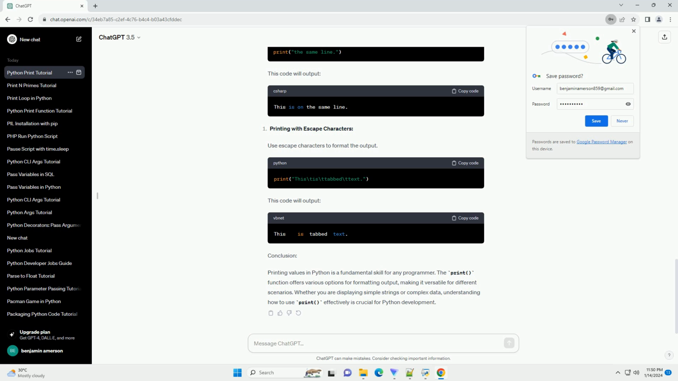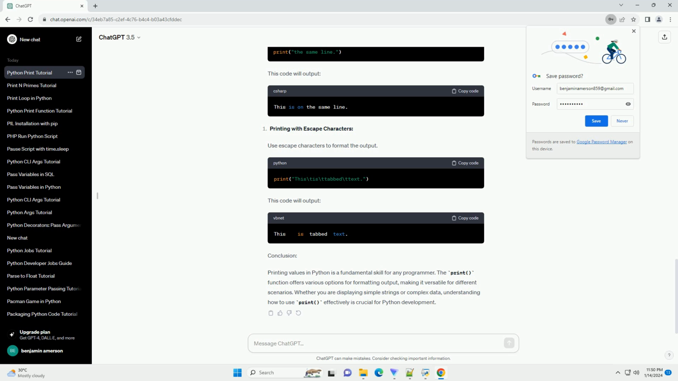This code will output. Print multiple values separated by commas. This code will output. Change the default new line character at the end of each print statement. This code will output. Use escape characters to format the output. This code will output. Conclusion.